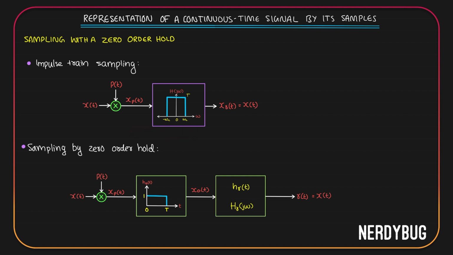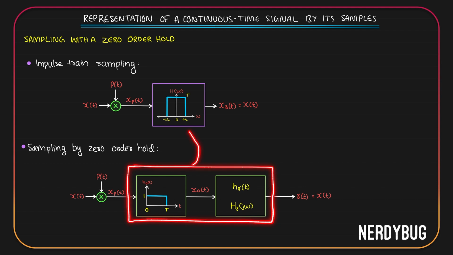Let us compare this with what we have over here for sampling by zero order hold. We can see that if this whole thing is equivalent to the low pass filter, since the input is the same, the output should also be the same.